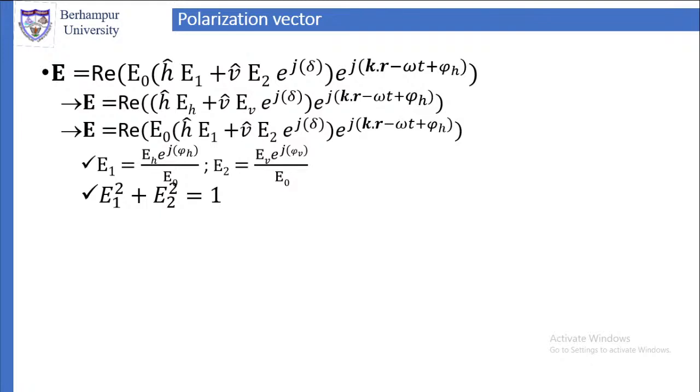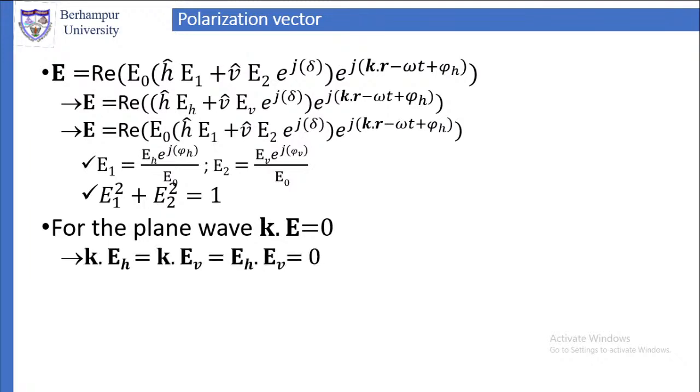Now, how do we know that for a plane wave, the plane is perpendicular to the direction of propagation, and the plane contains the electric field? Therefore, the electric field is also perpendicular to the direction of propagation. The direction of propagation is the wave vector k. Therefore, k dot E is equal to 0. This we have already seen when we discussed plane waves. So for a plane wave, k dot E is equal to 0.